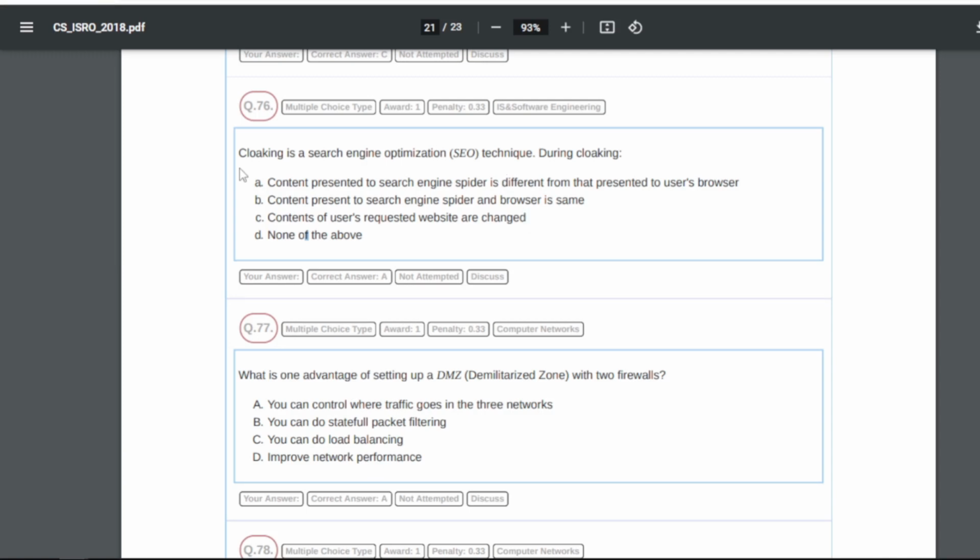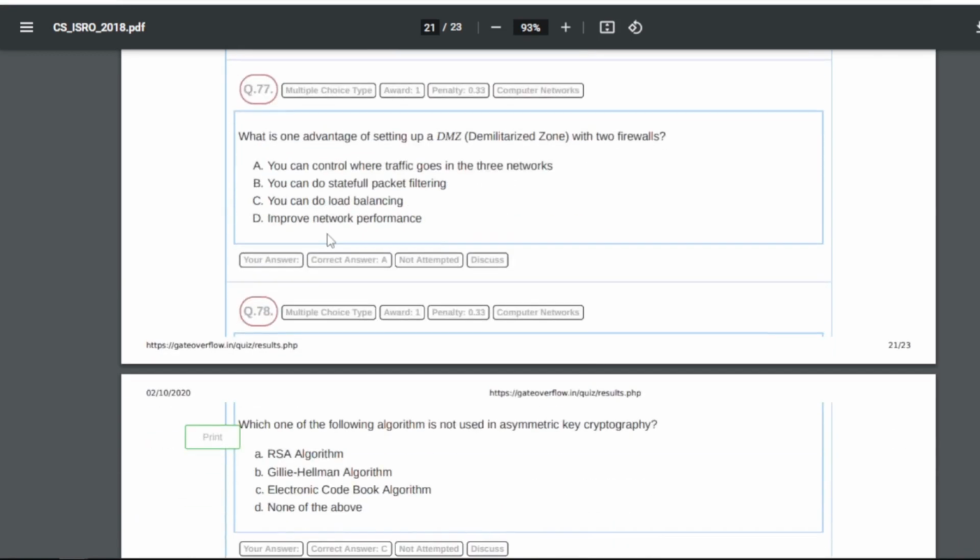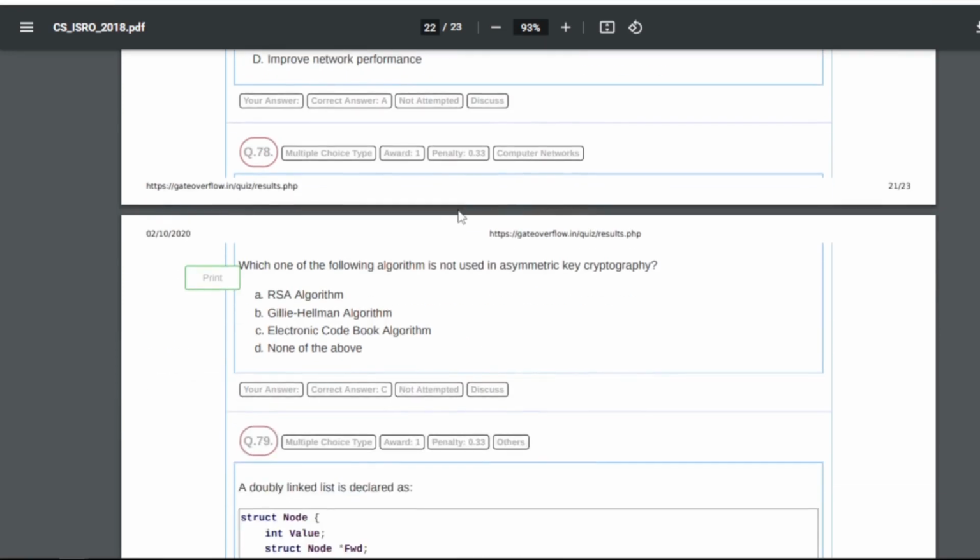Now 77 is: what is one advantage of setting up a DMZ, demilitarized zone, with 2 firewalls? So for 77 our answer will be A, that is you can control where traffic goes in the 3 networks.